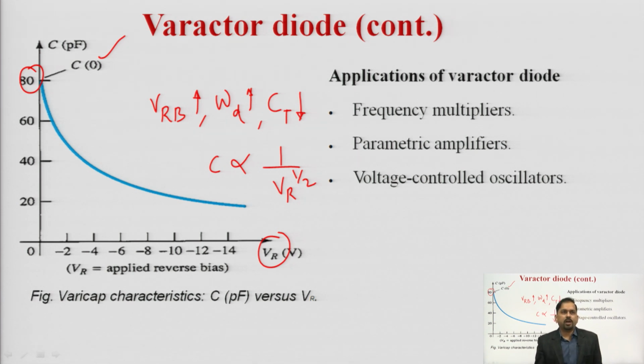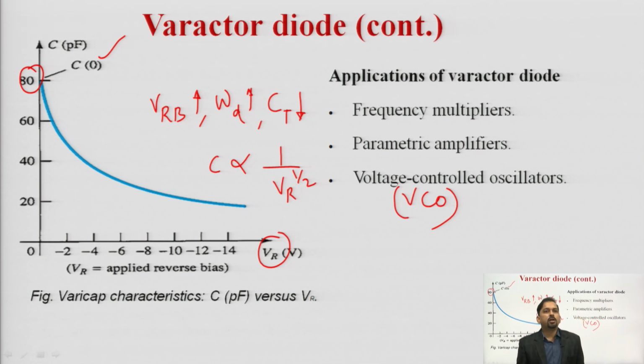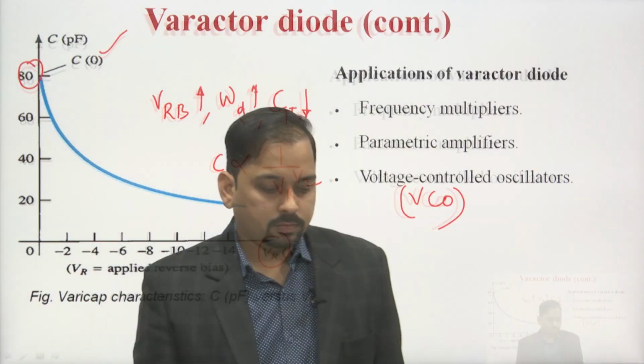So, these varactor diodes are used in frequency multipliers. These are also used in parametric amplifiers and voltage controlled oscillators, VCO. This varactor diode is also used as a tuning device in FM receivers.